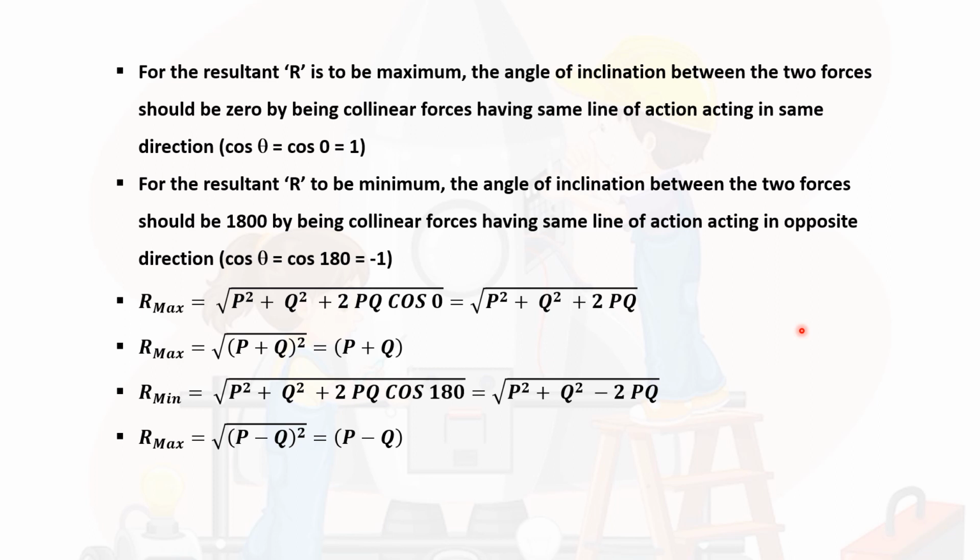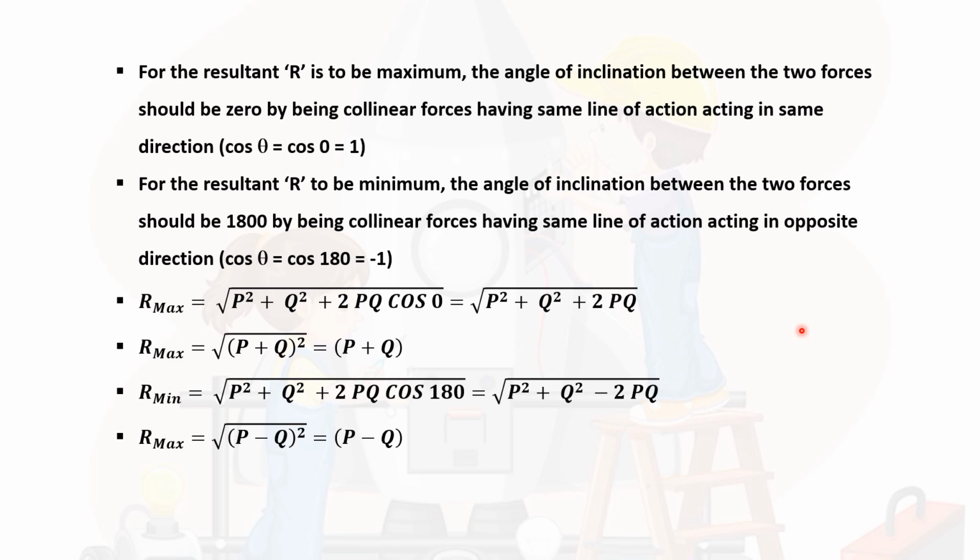If two forces P and Q are acting in the same line, then those forces can be called collinear forces. And if they are also in the same direction, then the angle between those two forces will be zero. When the angle between two forces is zero, the resultant will be maximum.